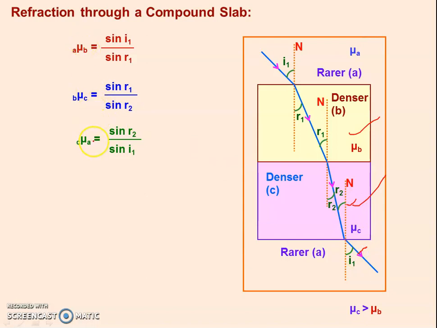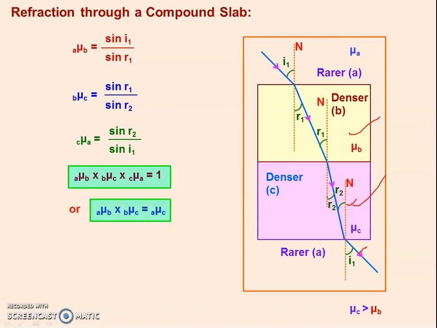Now, we have to multiply all these refractive indices and it should come out as 1. It will definitely come out since these are alternate angles, so they cancel out each other. The multiplication of mu will come out equal to 1. Right? So we can write this equation in any form.